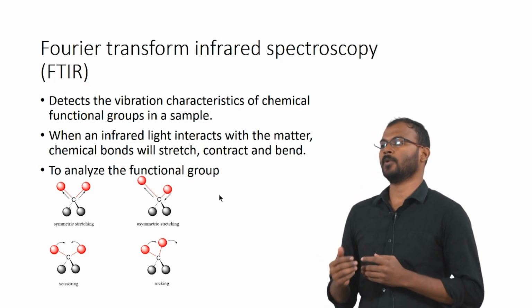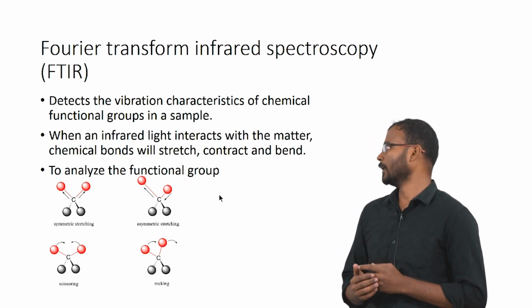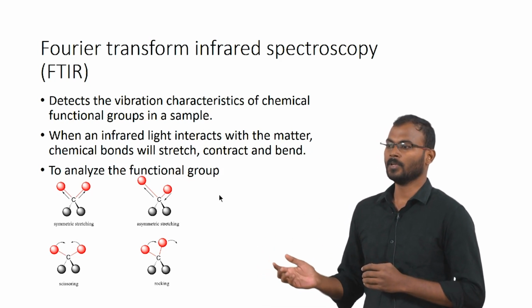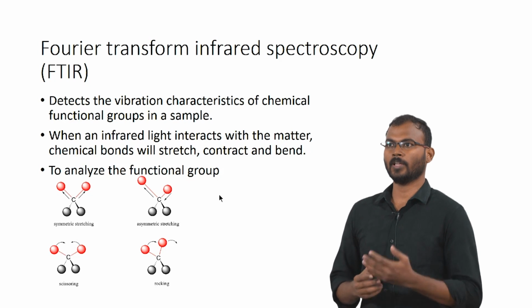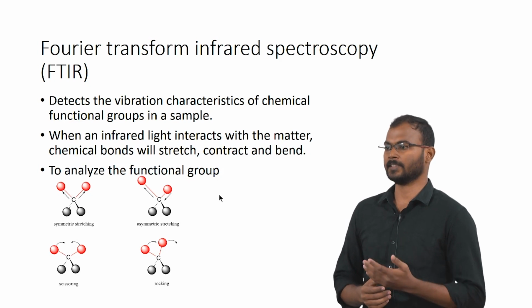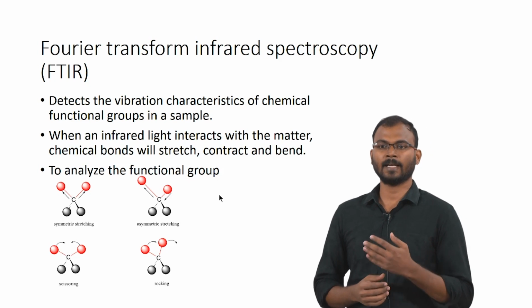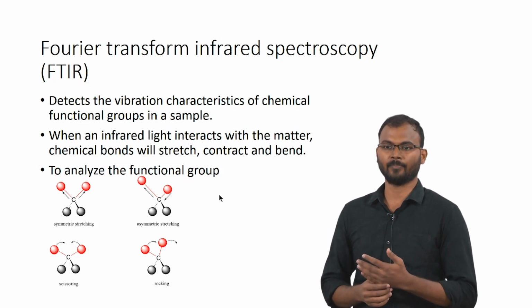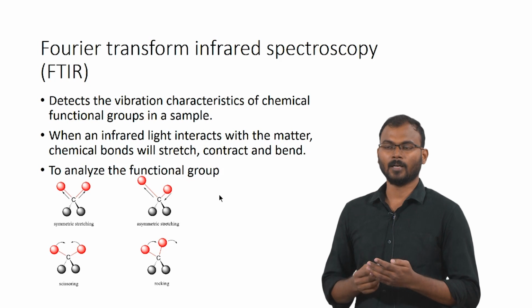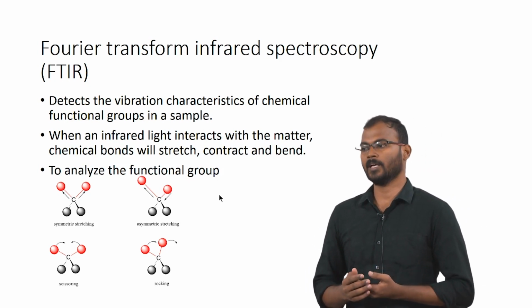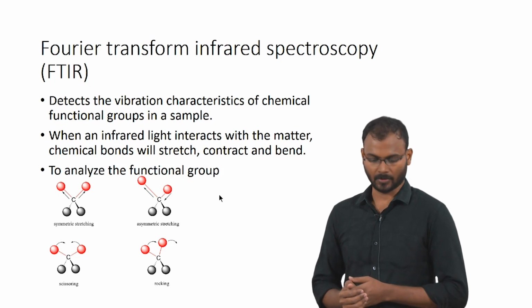So, those molecular properties can be converted into a Fourier transform infrared spectroscopy spectrum. If you have a molecule like methane, CH4, and you expose it to IR, that molecule will have different bending based on the bonds between the atoms. So, that can be observed under the FTIR spectroscope.